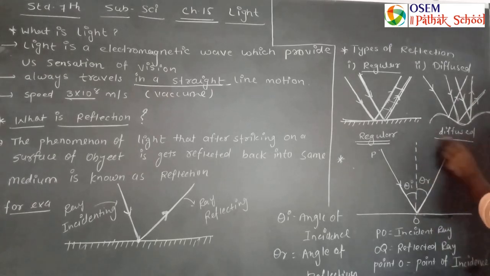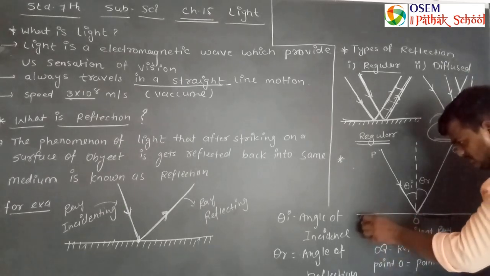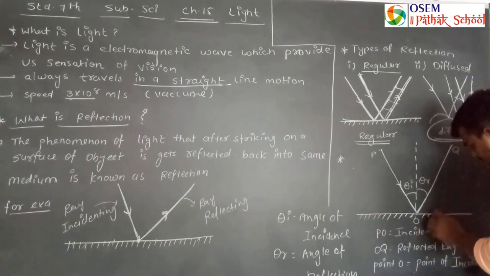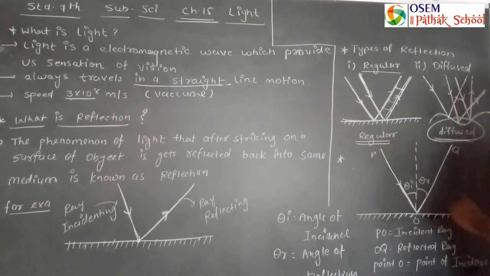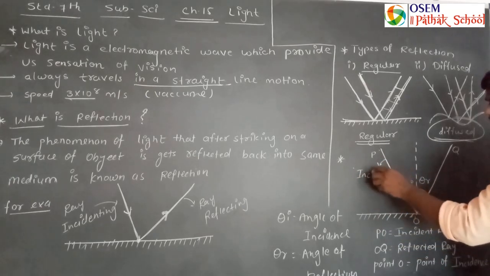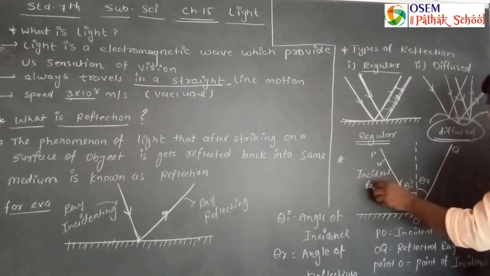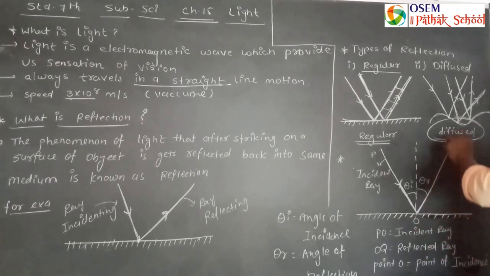So that type of reflection is considered diffused reflection. And here in the diagram, similarly, the mechanism of reflection is given. This is the surface of an object and here the ray of light strikes on the surface of the object. So this ray is considered the incident ray. This is your incident ray. So here PO is the incident ray. After striking, it gets reflected back into the same medium.